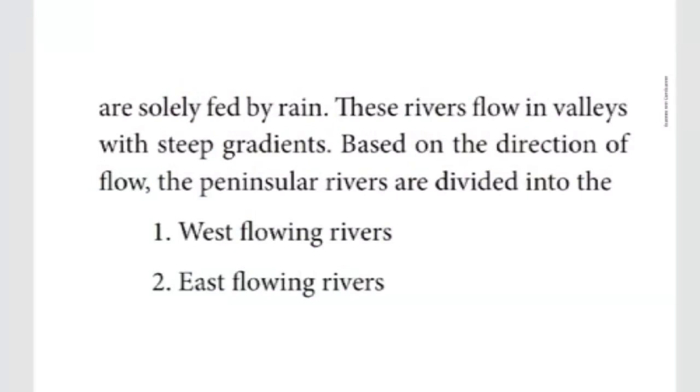Based on the direction of the flow, the peninsular rivers are divided into two: west flowing rivers and east flowing rivers. I already told when I was teaching the peninsular plateau that it slopes eastwards. So the majority of the rivers flow towards the east, mixing with the Bay of Bengal. One or two rivers only flow towards the Arabian Sea, merging their water into the Arabian Sea.